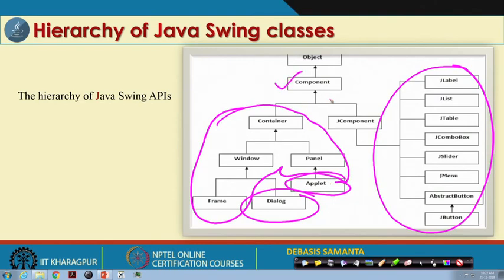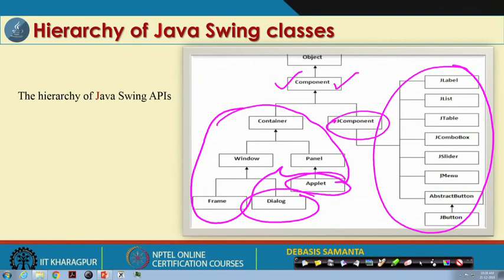Okay. Swing components, as you see, JComponent is a subclass of the component. That means whatever facilities are available in AWT, you can have here in Swing. That means both Swing and AWT can be used together. You can use any one. They are all subclasses of the AWT Component class that is in the AWT package, and that is why whenever you use it, you should import java.awt.* as well as javax.swing.*.